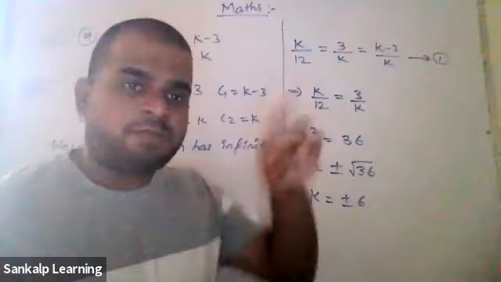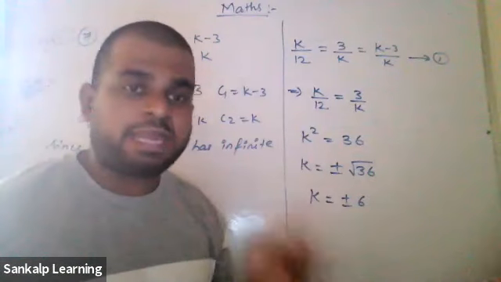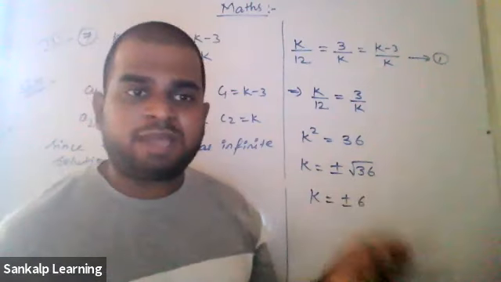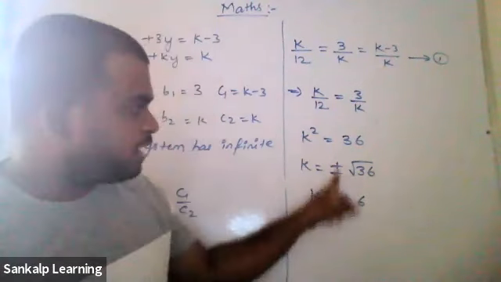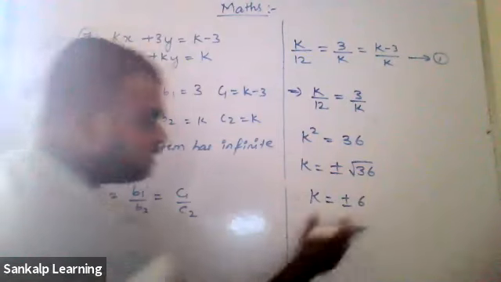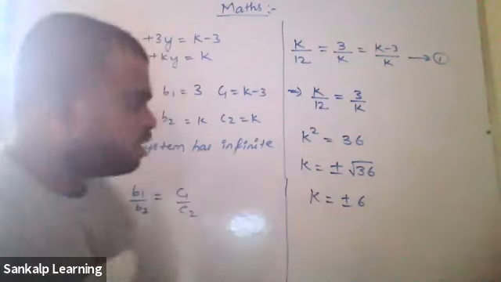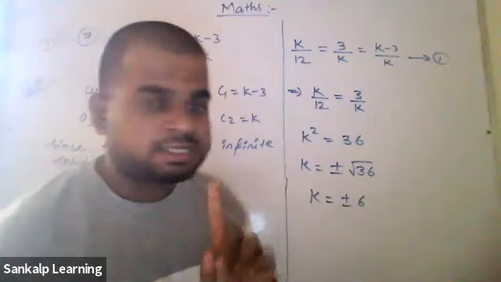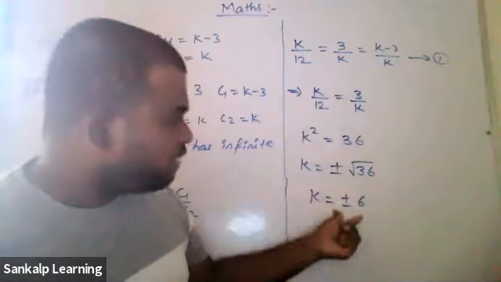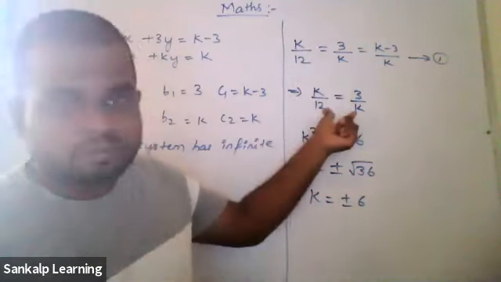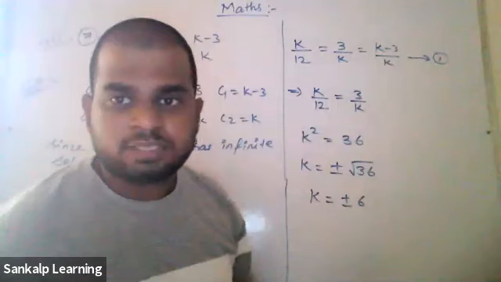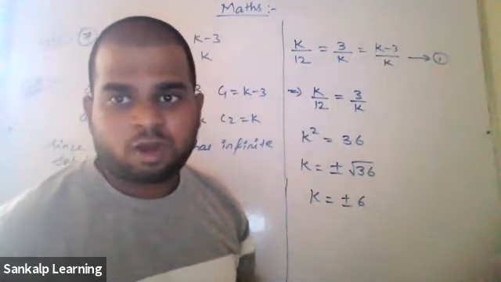K square is nothing but k into k. So if k is multiplied 2 times, we get 36. So what will be the value of k? It can be 6 into 6 because you'll get 36 itself, or it can be minus 6 into minus 6. That's why we write plus or minus. Now here you're getting two values. I could have stopped here itself, but we shouldn't stop here. Why? Listen carefully. We got the values only using these two. Correct? We are not sure it's going to satisfy this part. Isn't it? Correct or wrong?